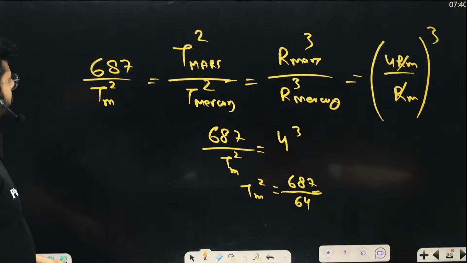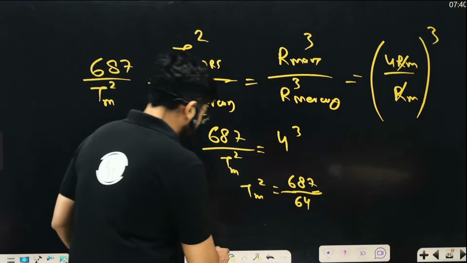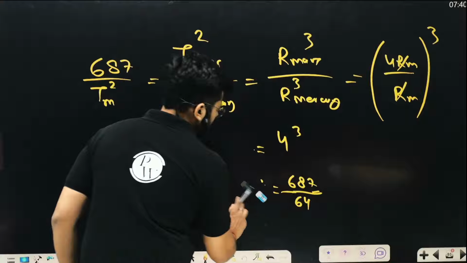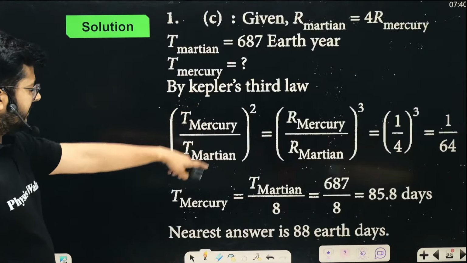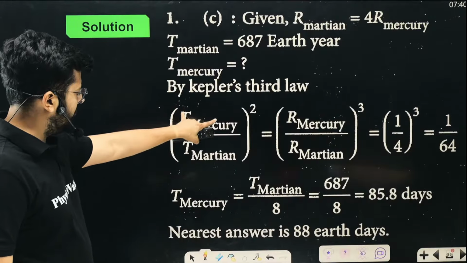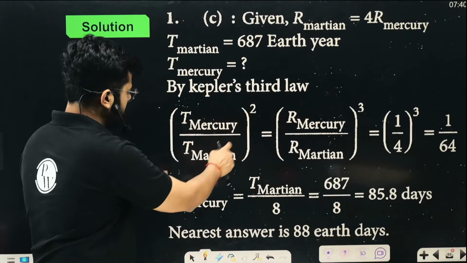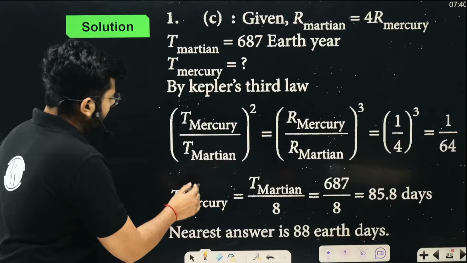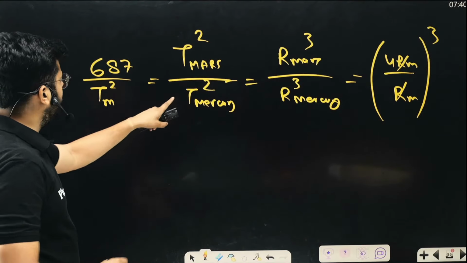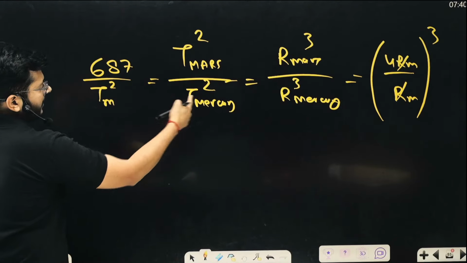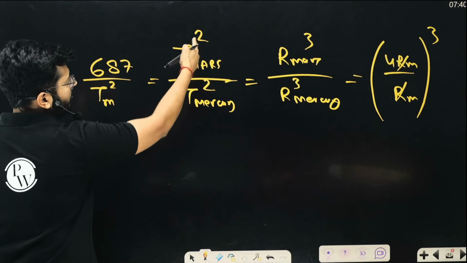Oh, so we have made a little calculation error over here. No problem with that, we can correct it. The time of Mercury is the square root of the whole thing, because here we have the square as well. The time of Mercury is squared, and the time of Mars is also squared.